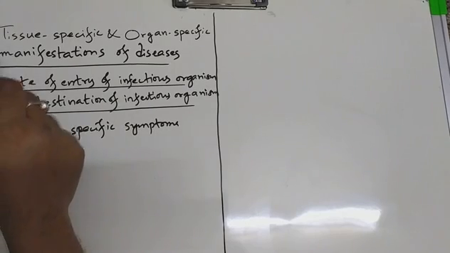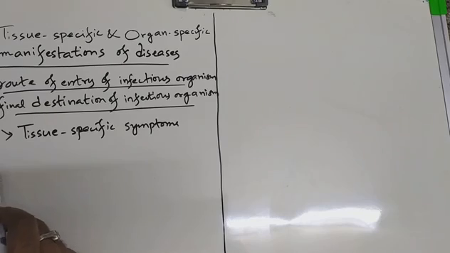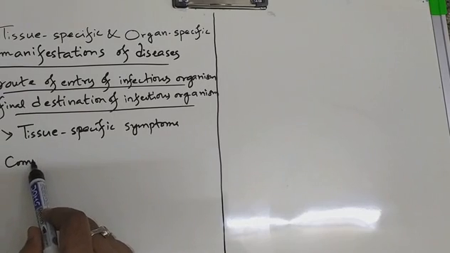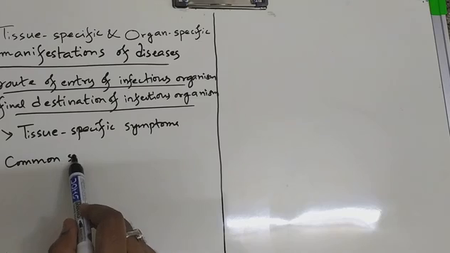Whatever the disease may be, many diseases show some common symptoms also.